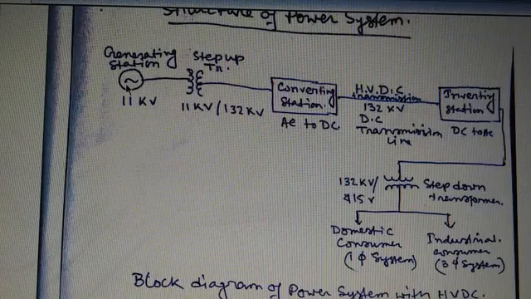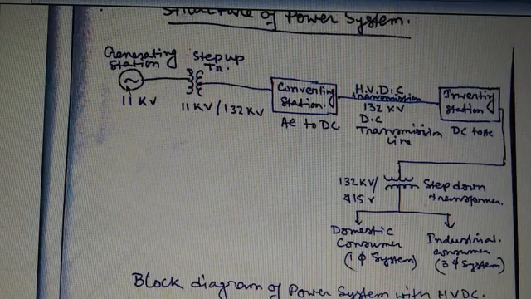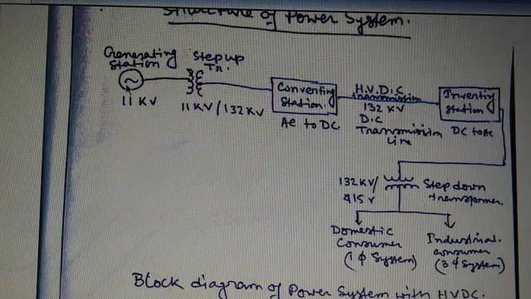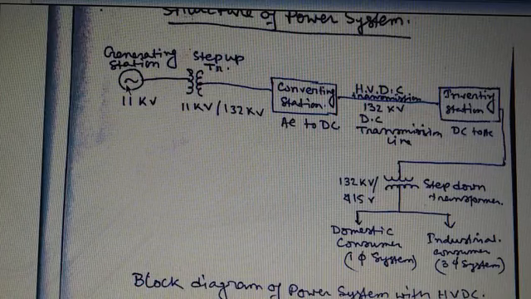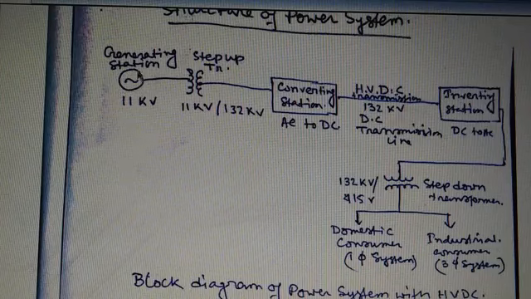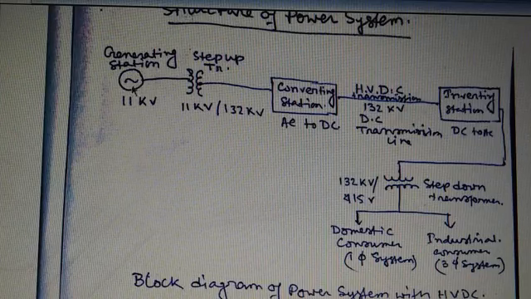What is generation? Actually, electricity generation is the process of generating electrical power from a source of primary energy. The bulk electrical power is produced by a plant known as the electrical power plant or electrical generating station. The standard generating voltage in our country is 11 kV and sometimes for special cases the voltages are 6.6 kV and 33 kV also. So these are the generating stations where the generating voltage is 11 kV inside the alternator.